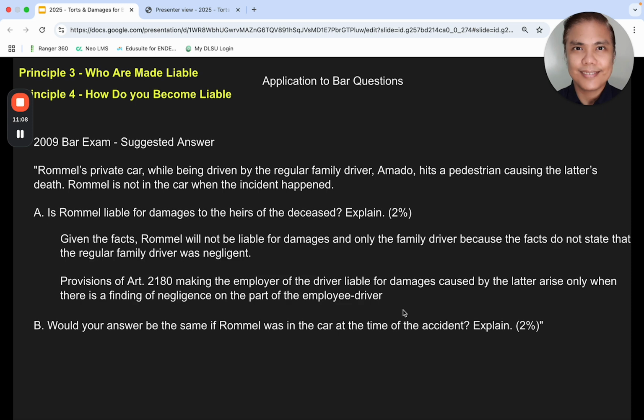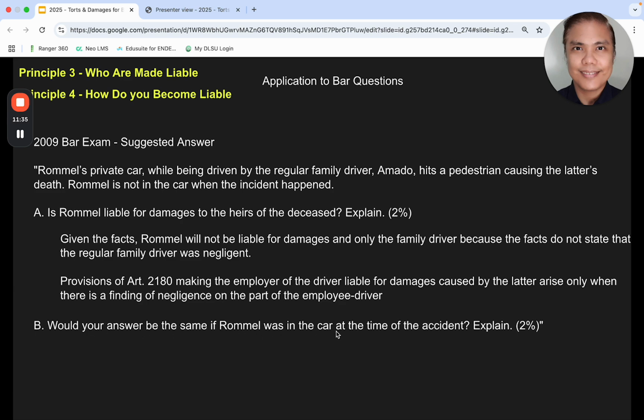Okay. So I think Romel will not be liable because I don't see any fact saying he was negligent. But supposing there was a fact saying he was negligent, Romel will be liable as an employer under 2180. Now, what if Romel was inside the car?